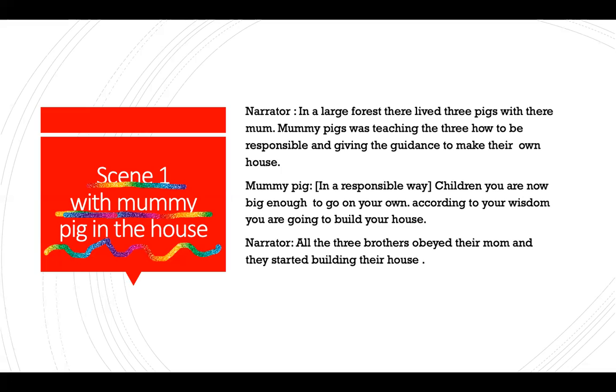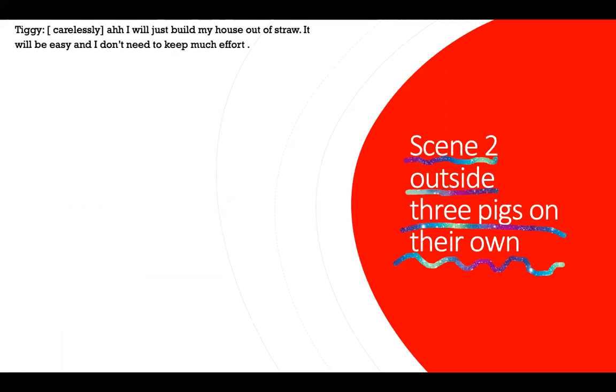Narrator: All the 3 brothers obeyed their mom and they started building their house. Scene 2. Outside. 3 pigs on their own. Tiggy: (Carelessly) I will just build a house out of straw. It will be easy and I don't need to put in much effort. Narrator: So Tiggy built his house out of straw.